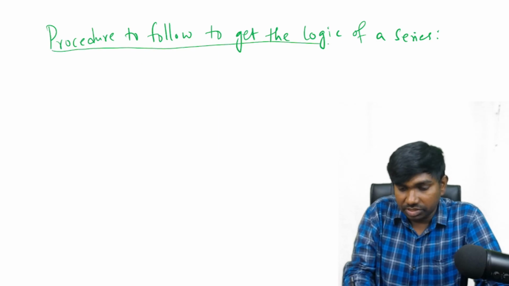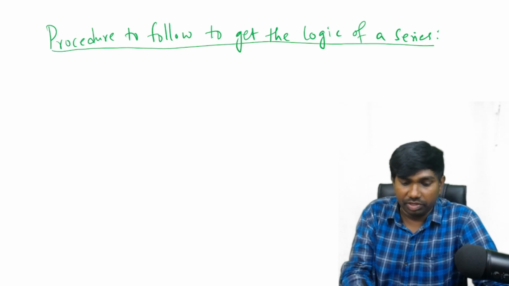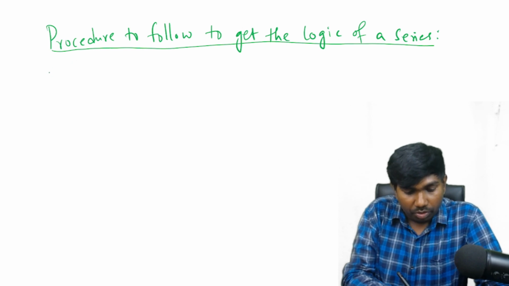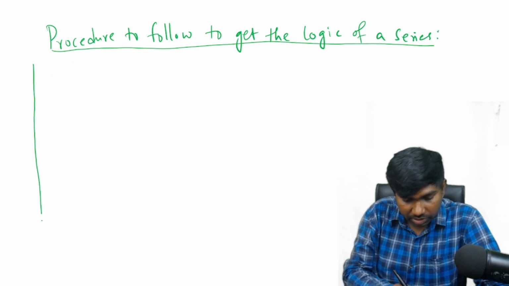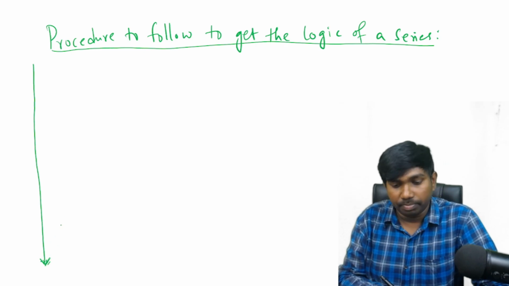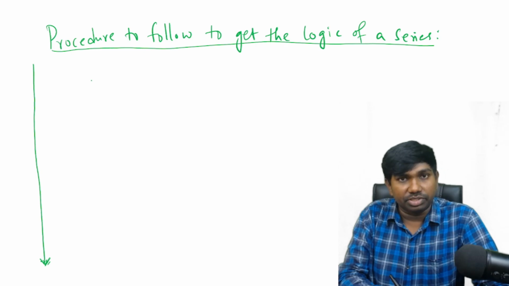First let us see this for number series, and later we'll go for letter series as well. Just follow this procedure in this order only, then you will get your answers or your logic 99% accurately and easily also.